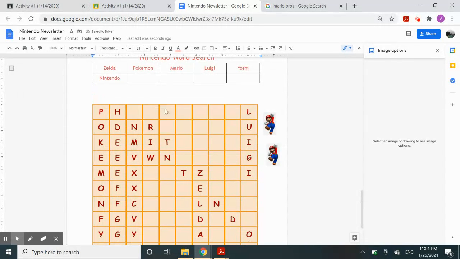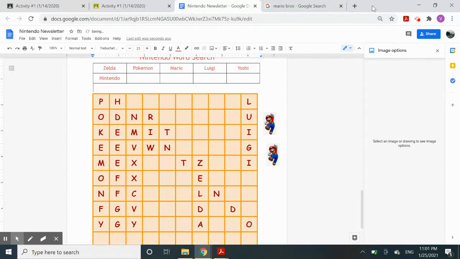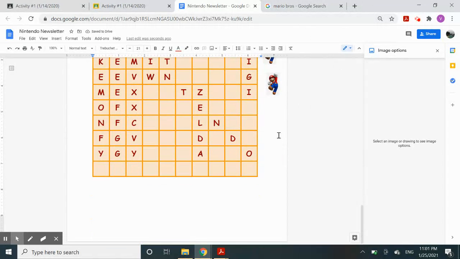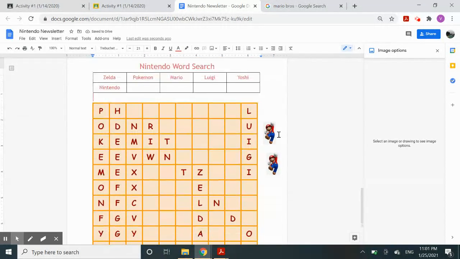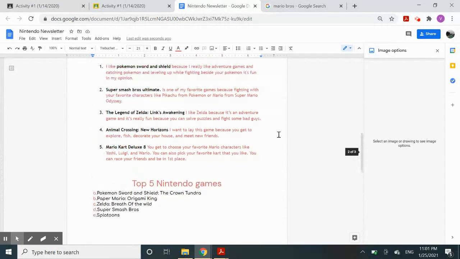Okay. That's pretty much it. If you guys finish this word search early, then you are free to go after you're done with this. Okay. Thank you for listening.